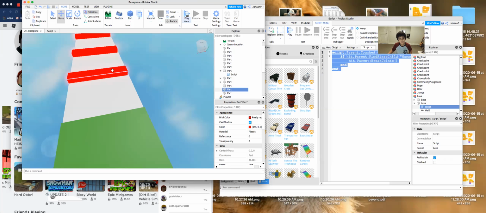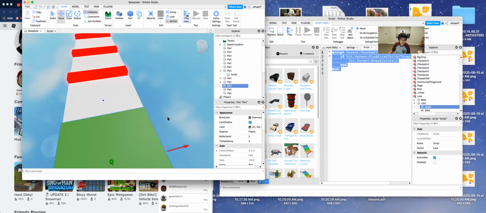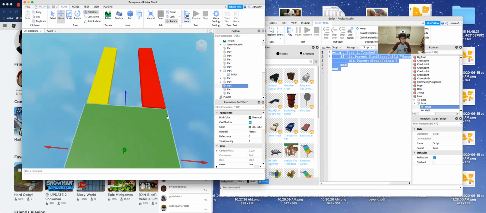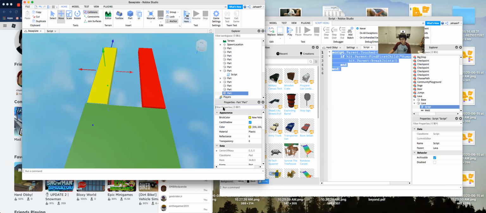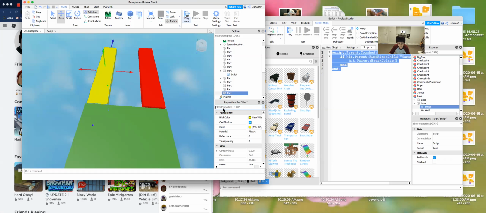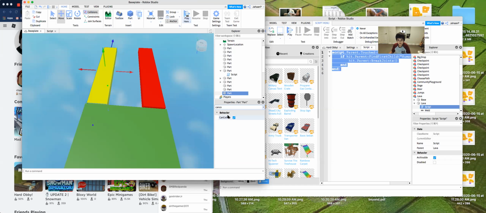But for these lava things, this is holding them up, so we don't need those to be anchored. So for this yellow one, or for whichever one that you want them to fall through, you can search can collide, and you're gonna set that to false.